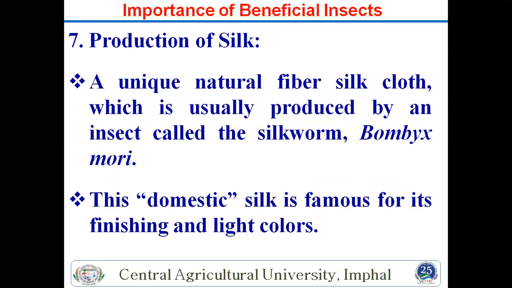Then next is production of silk. You know, silk is also an important beneficial insect product in India as well as in the world. So four species of silk are found in India. One is the Eri silkworm. Then the commercially cultivated one is the mulberry silkworm. Then another is the Tassar silkworm. Then an important species is the Muga silkworm.